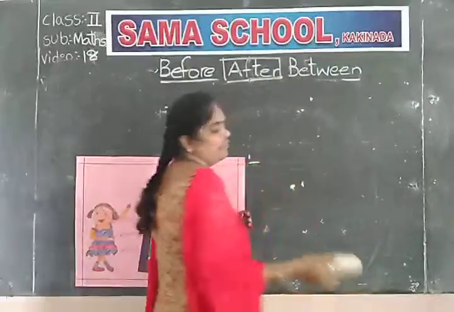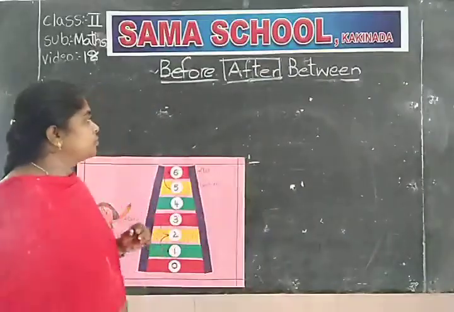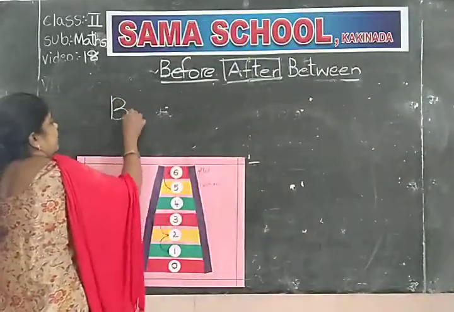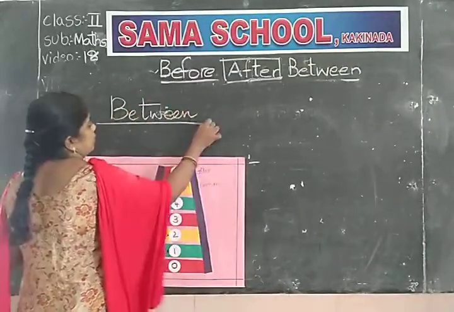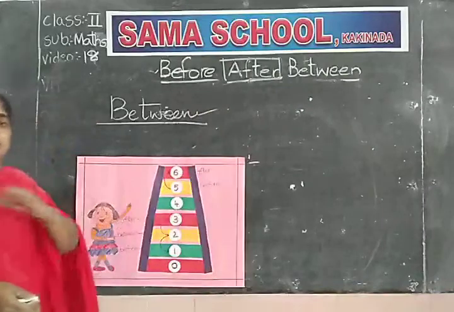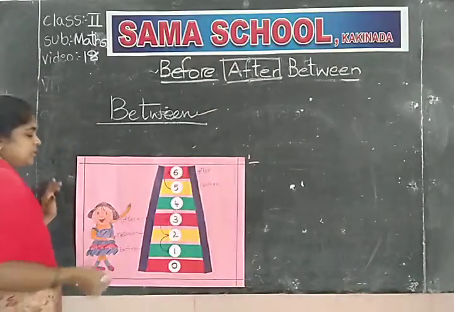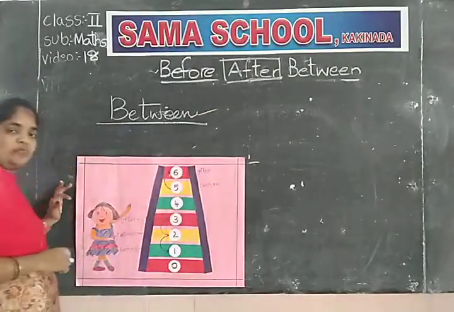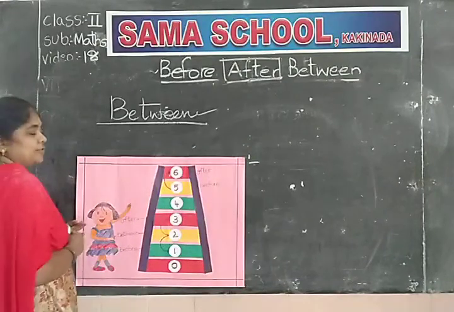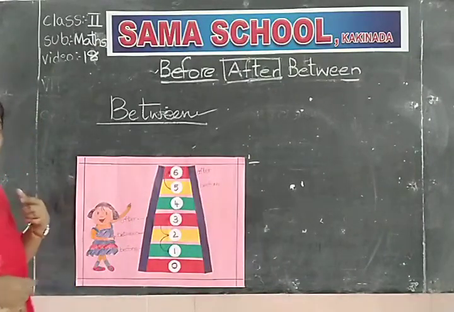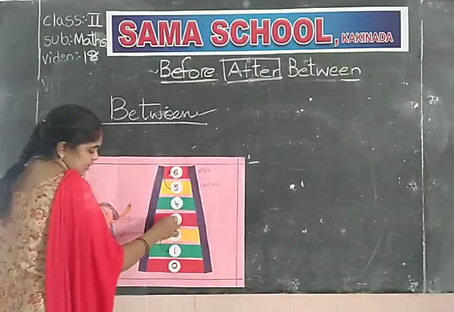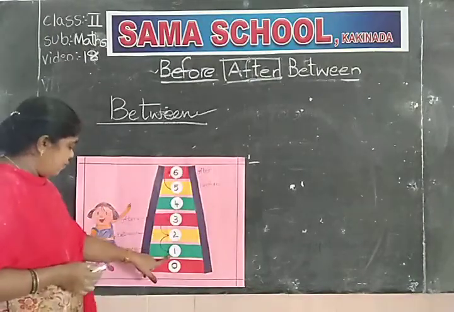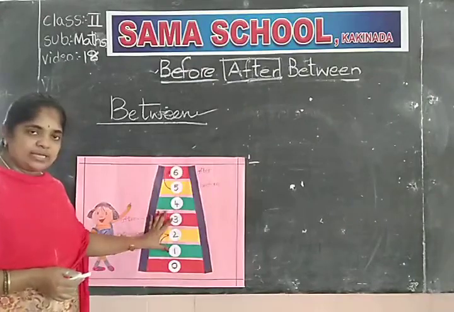Now come to the topic between. Come to the topic between. See this chart, you can find what is the between number. Take two numbers, leaving one number in the middle. Okay. Here 3 and 1. 3, 1 I taken.